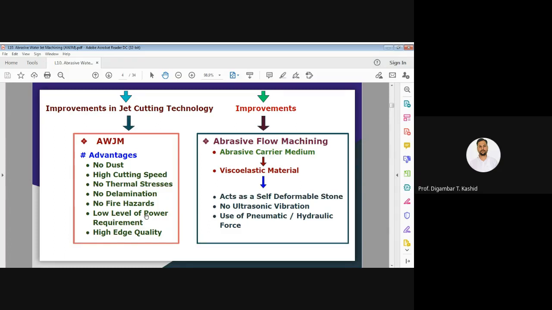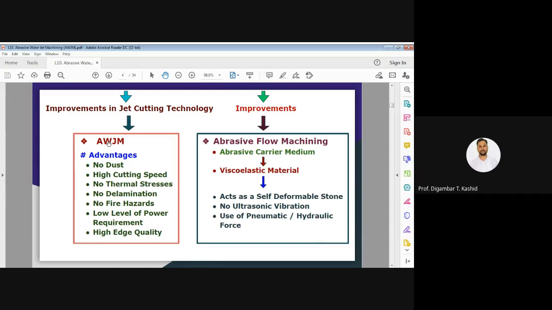This was the development of abrasive water jet machining: the improvement of abrasive jet machining gave us abrasive water jet machining.